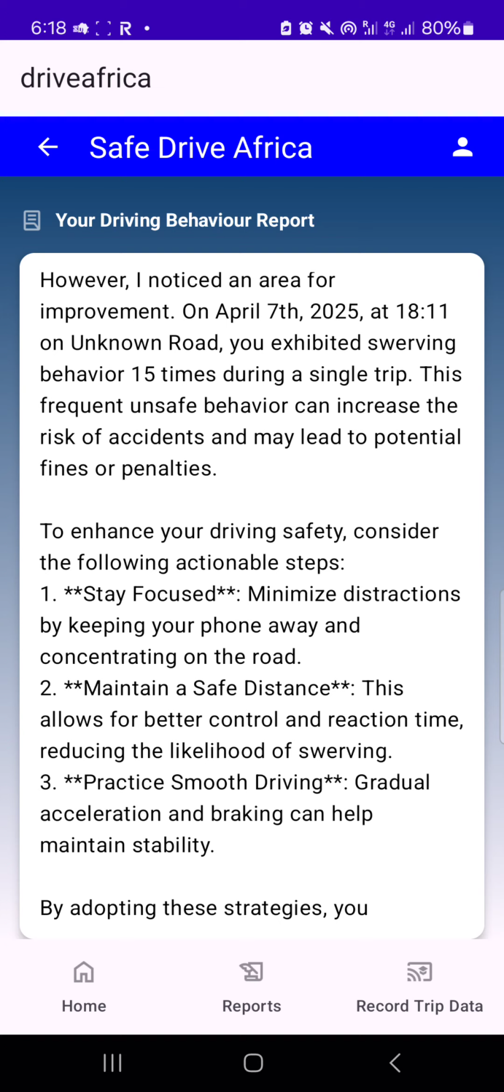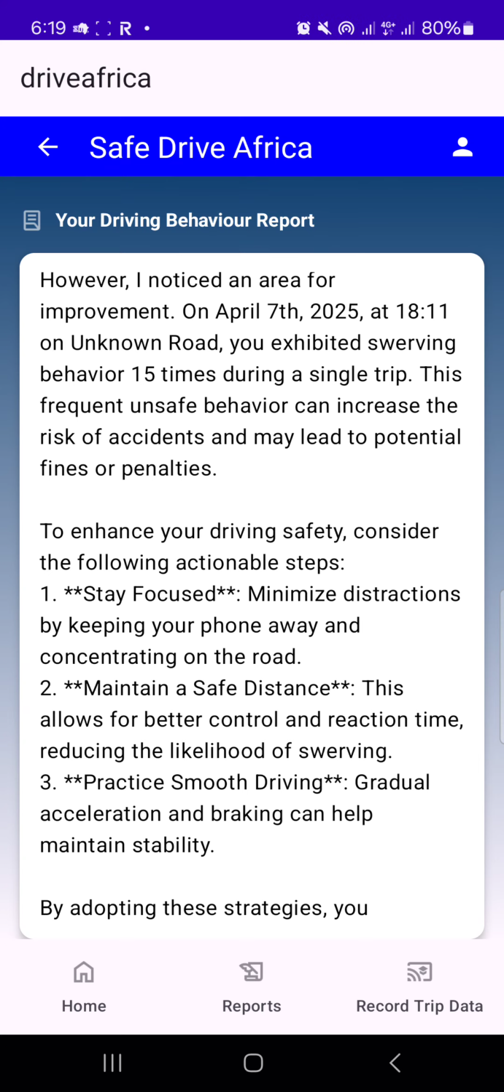But the basic thing is that you get a report like this, and this report tells you about your driving over the week. You can see how comprehensive this report is. It is hoped that as you use this app consistently over some days or weeks, it will influence the way you drive. So this is how to generate your report.